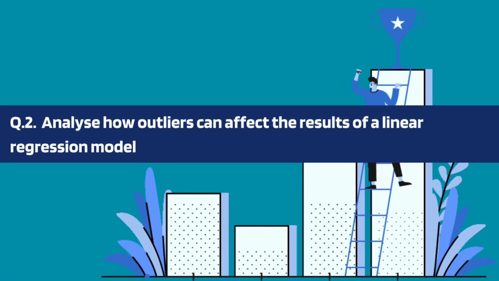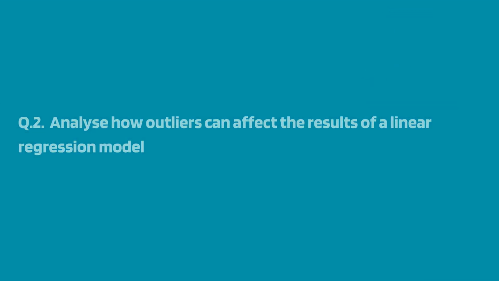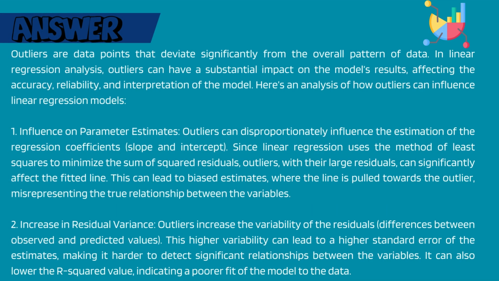Analyze how outliers can affect the results of a linear regression model. In linear regression analysis, outliers can have a substantial impact on the model's results, affecting the accuracy, reliability, and interpretation of the model. Here's an analysis of how outliers can influence linear regression models.